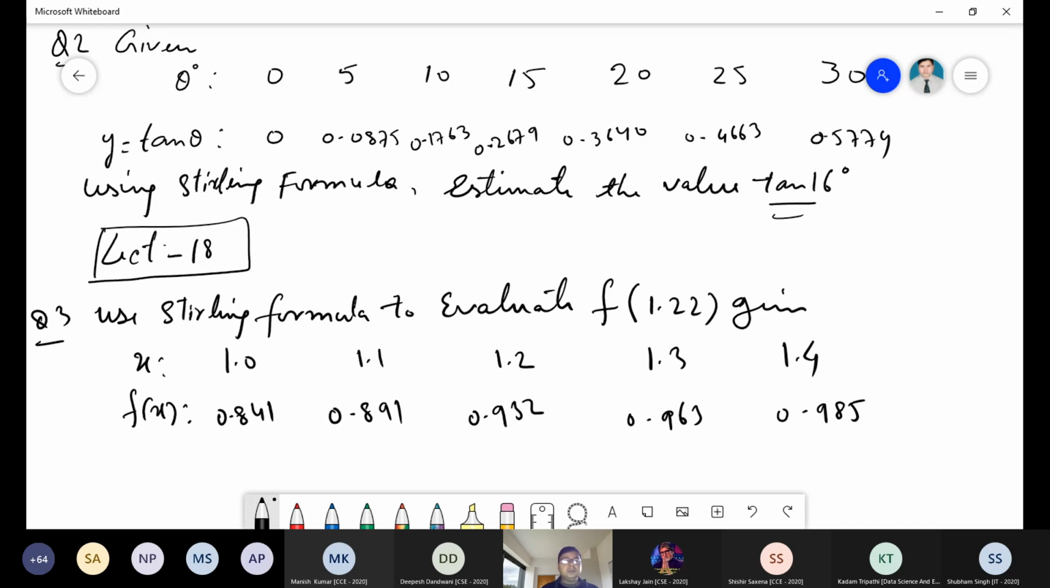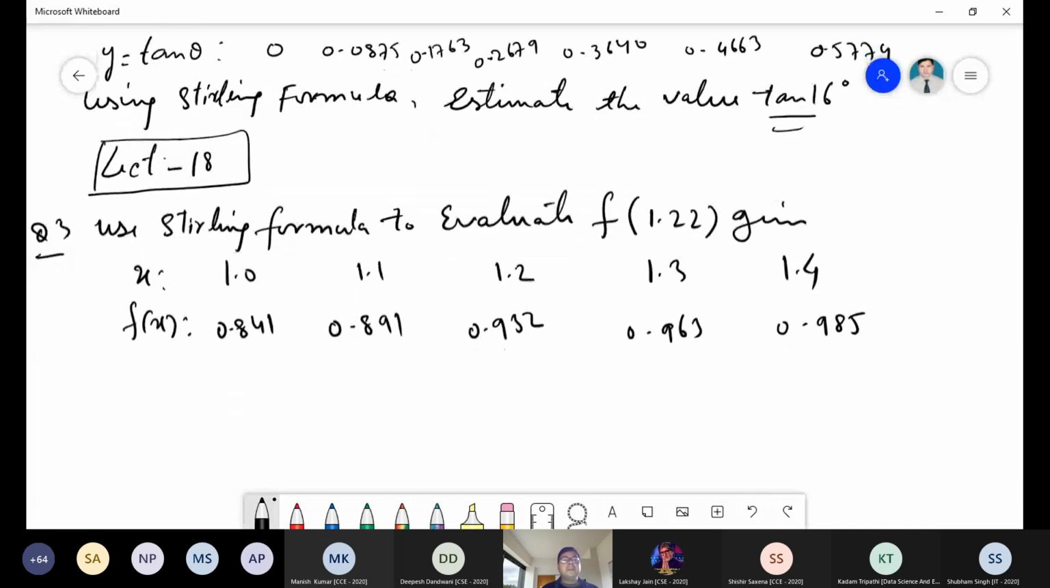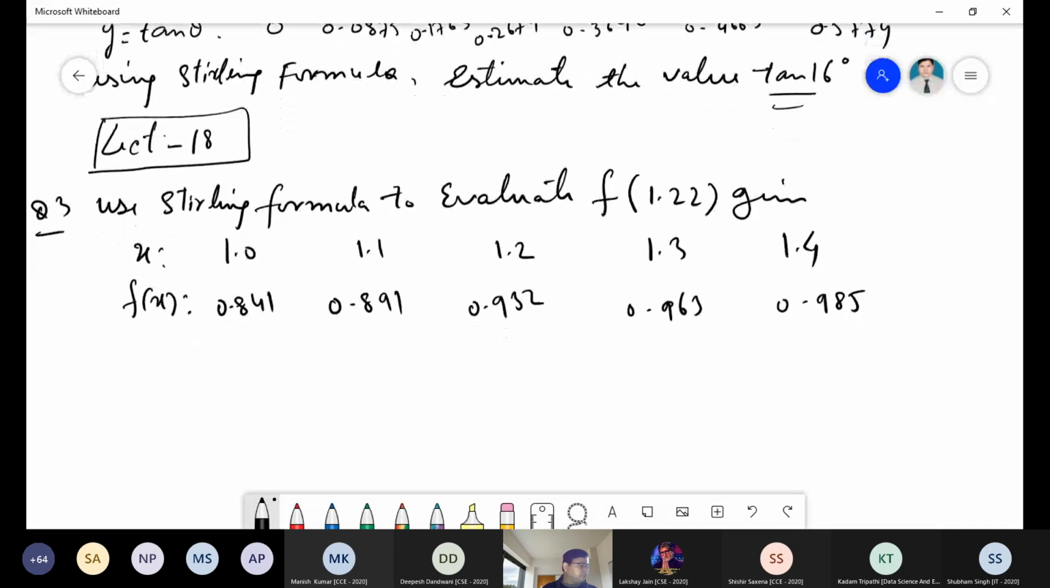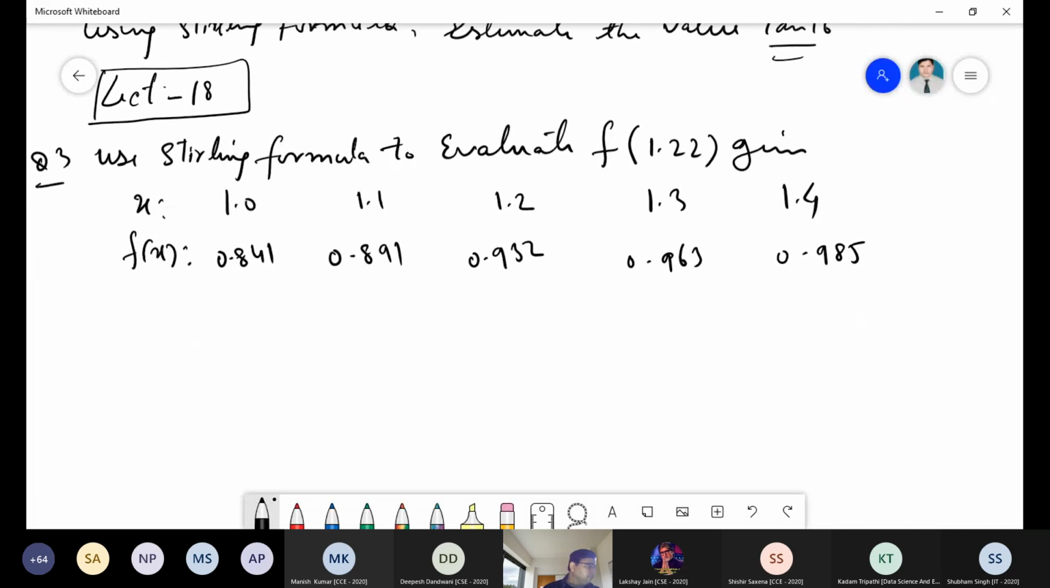Question numbers 3, 4 already given. Okay. So don't waste the time. These are the 3 questions. 2 questions are given in the slide. So 5 questions is enough on one method.